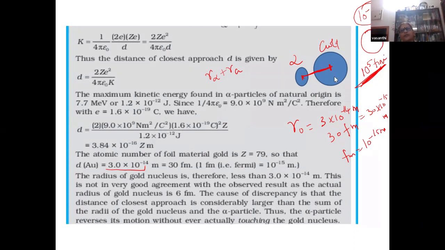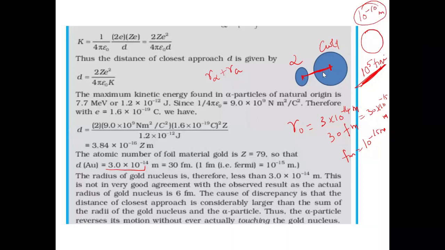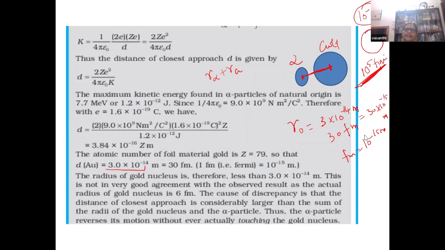It just gives an idea about the size of the gold nucleus. The size of the gold nucleus is much, much less than this, isn't it? It should be less than this distance, because this distance is almost equal to the sum of the radius of the alpha particle and the gold nucleus. Correct? Am I correct? Yes, ma'am.